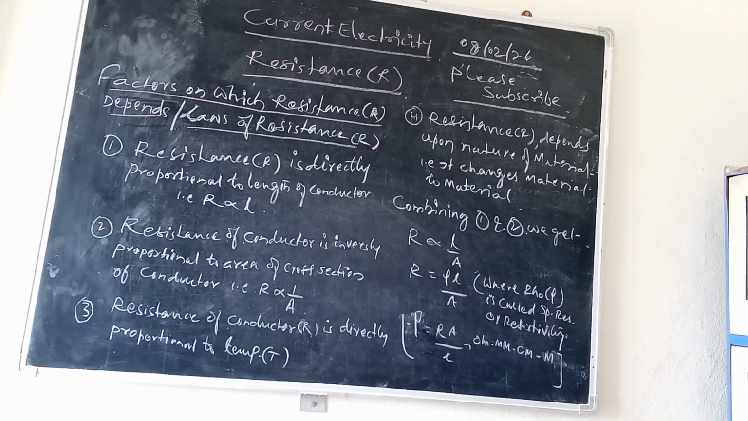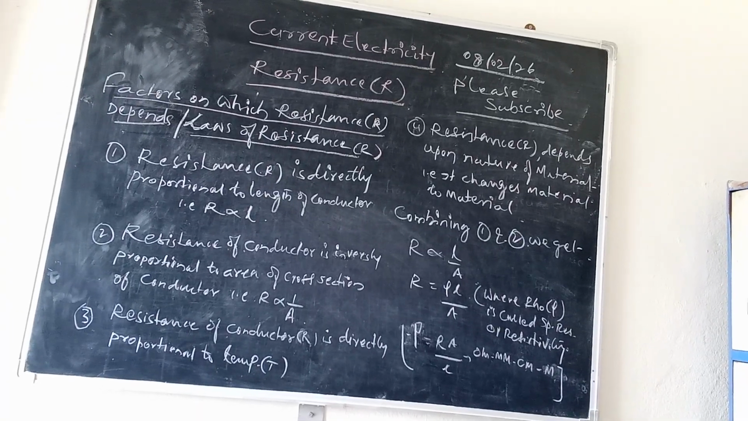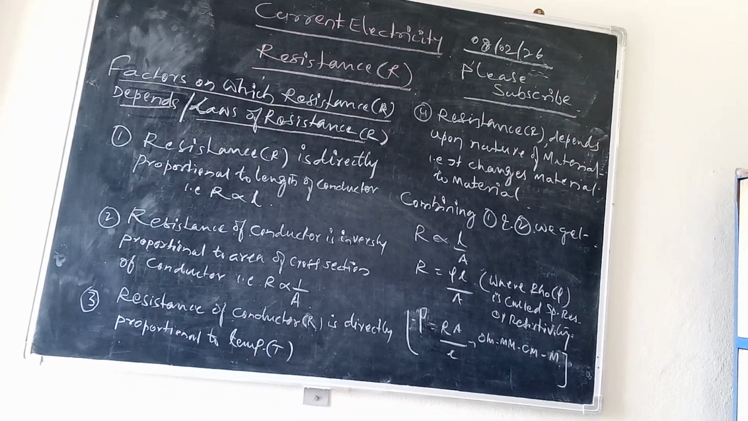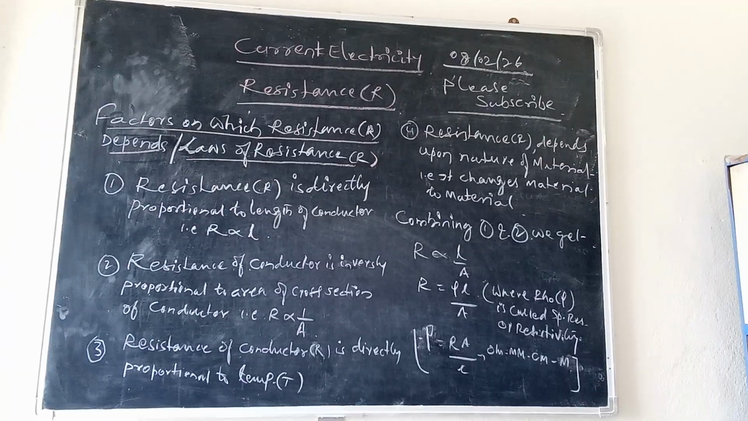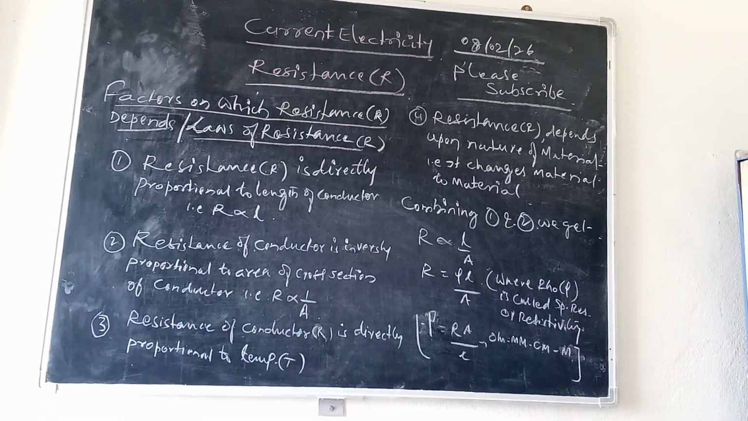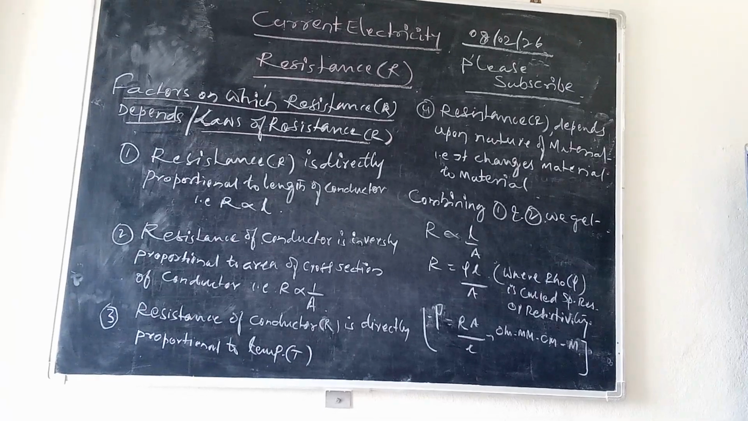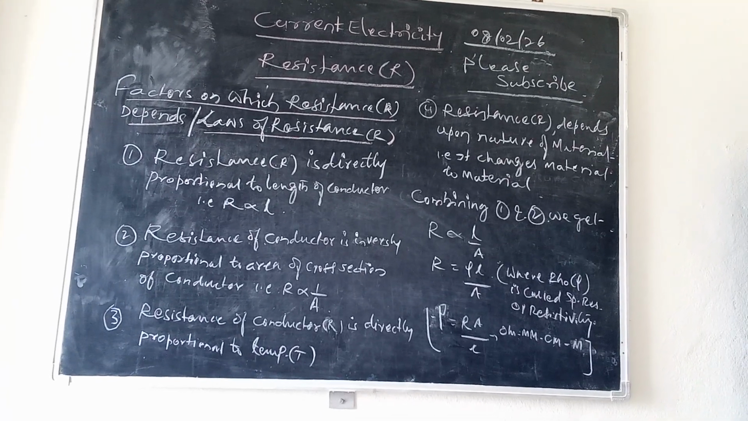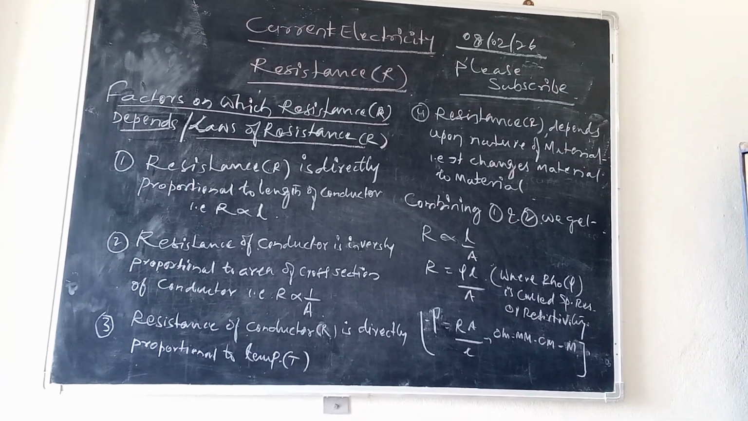or resistivity. Therefore, rho will be equal to RA by L, which will be measured in ohm millimeter, ohm centimeter or ohm meter, depending upon the length and area of cross section of the material through which the current is passing and opposed by that particular area.